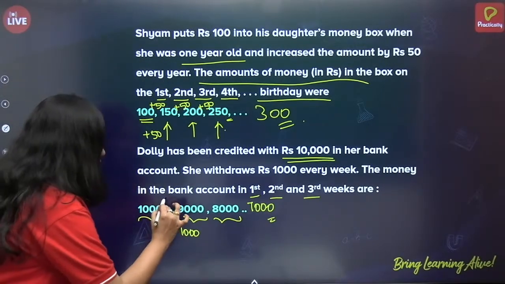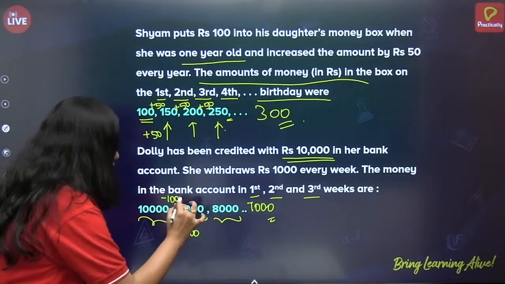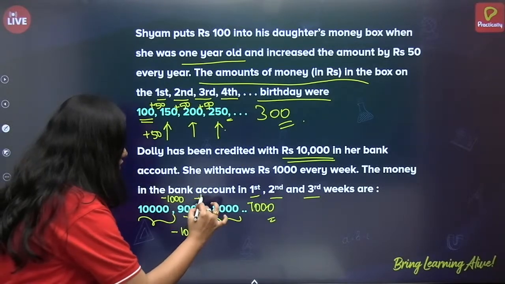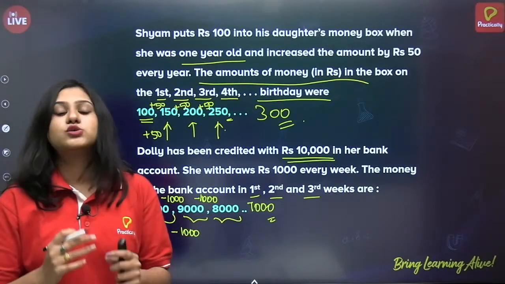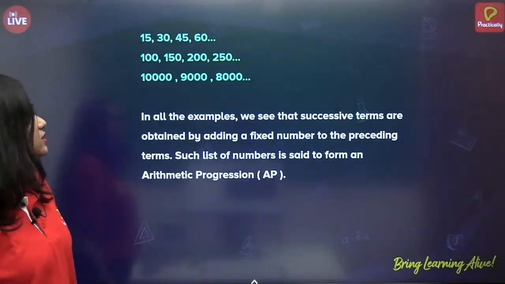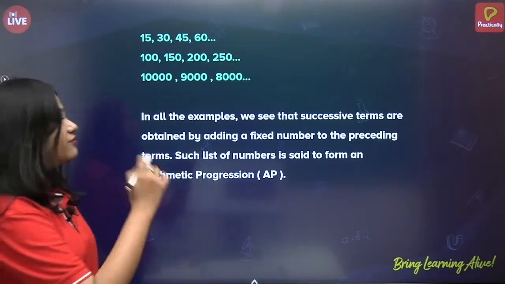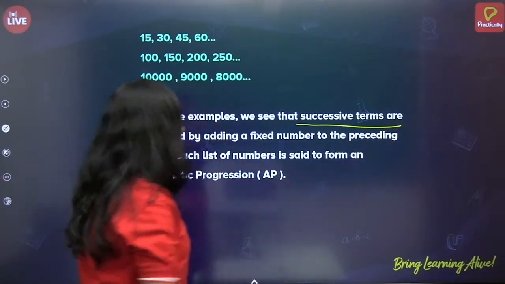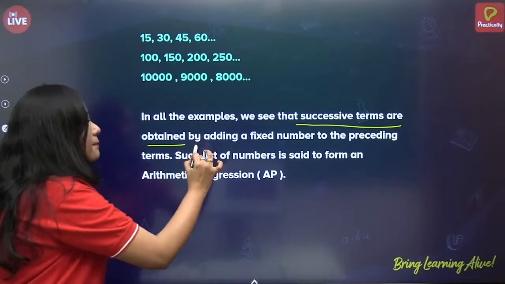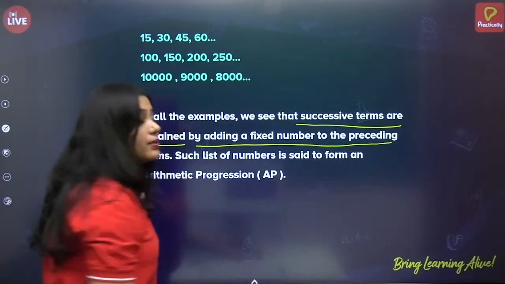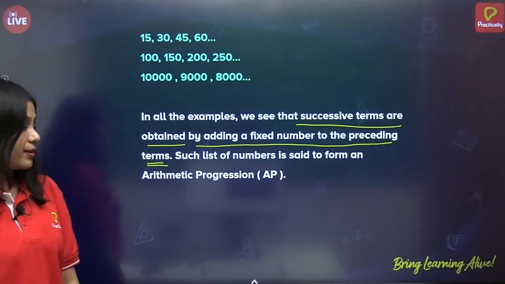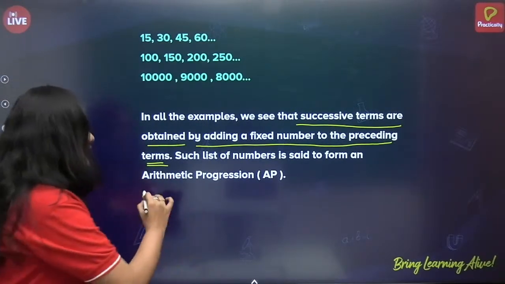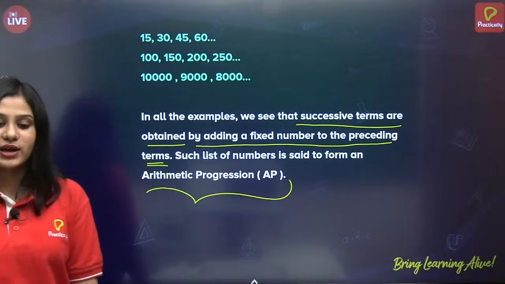So 10,000 minus 1,000 is 9,000. 9,000 minus 1,000 is 8,000 and so on. Correct? So in all these examples, we see a pattern. We see that successive terms are obtained by adding a fixed number to the preceding term. Such a list of numbers is said to form an arithmetic progression.